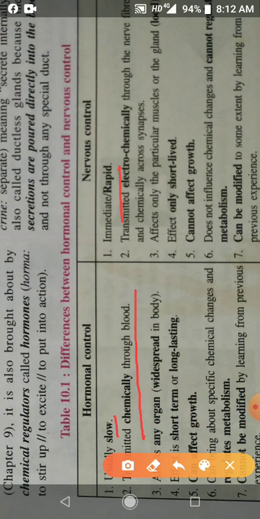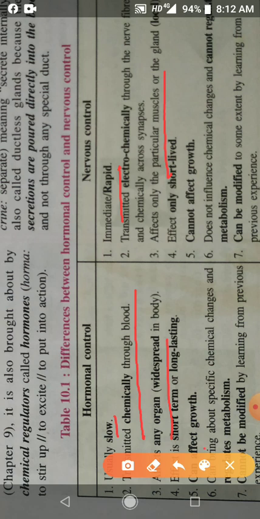Hormonal control can affect any organs of the body, but nervous control will affect only that particular organs or glands of the body to which nerves carry the impulses from the central nervous system.